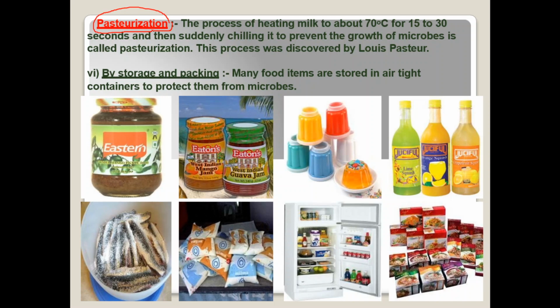So what exactly does pasteurization mean? Pasteurization is nothing but, first we heat the milk up to 70 degrees, exactly 70 degrees, for 15 to 30 seconds, and then immediately we chill it. That means we cool the milk immediately. So how is it helpful? It helps prevent the growth of microorganisms. This method is known as pasteurization, discovered by Louis Pasteur.